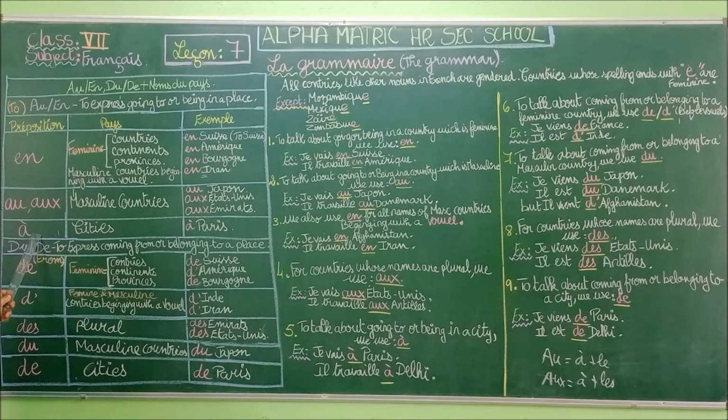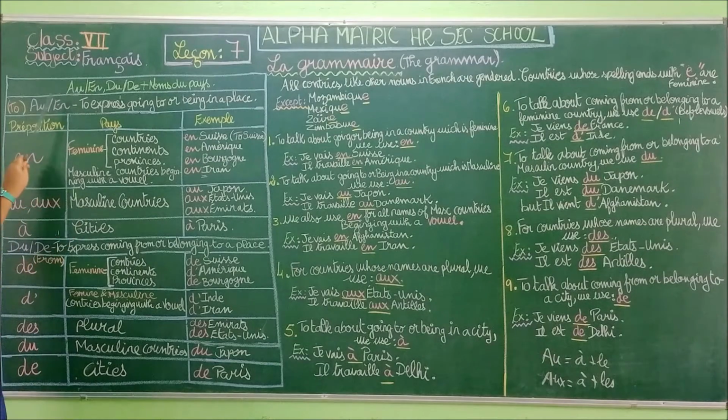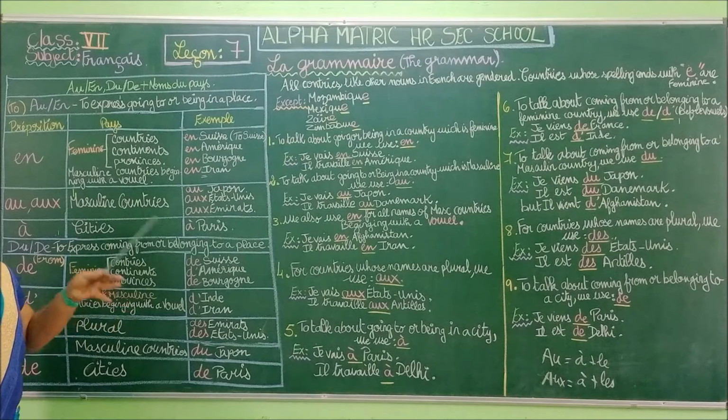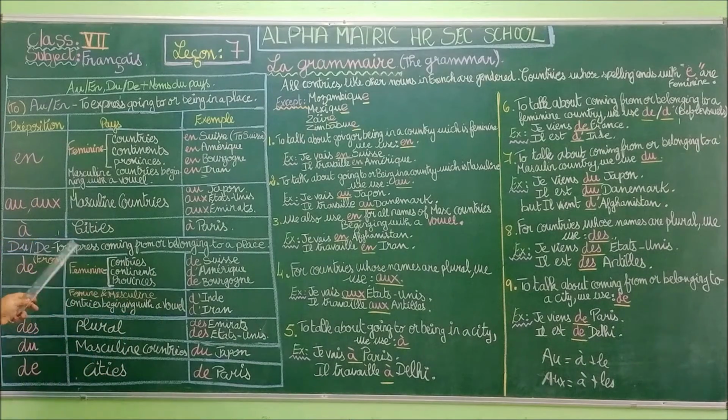Okay. So when we have to use À, it is for city names. So this is for AU or À, to express going to or being in a place. Next category you are going to see is DU, DE. That means from. Going from a place or belonging from a place.